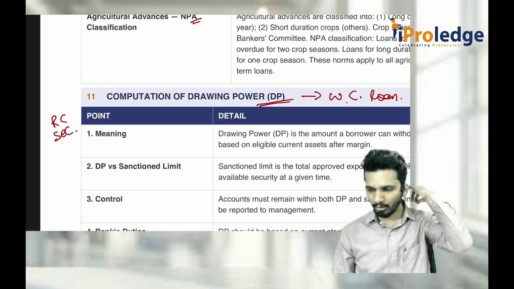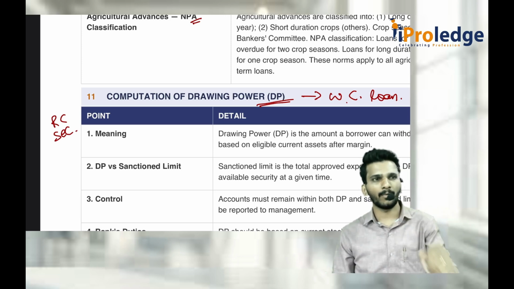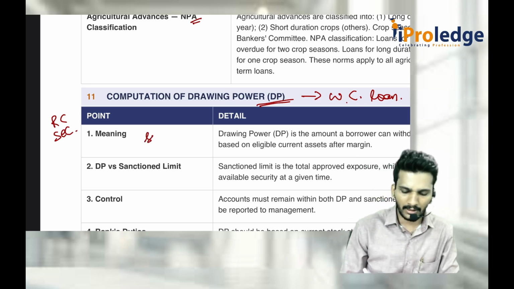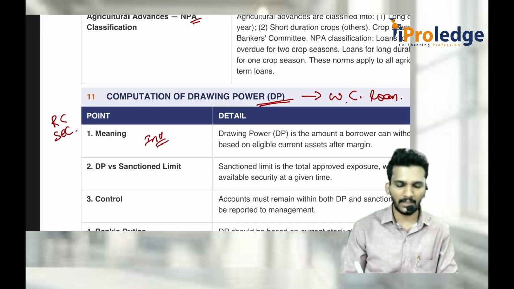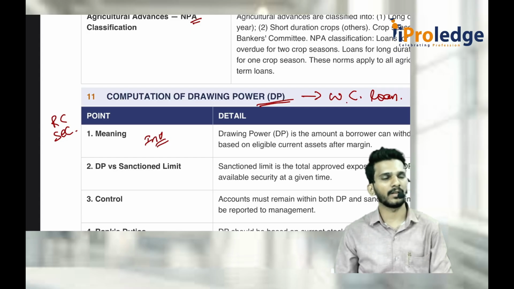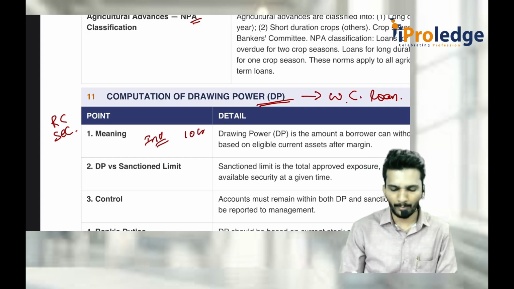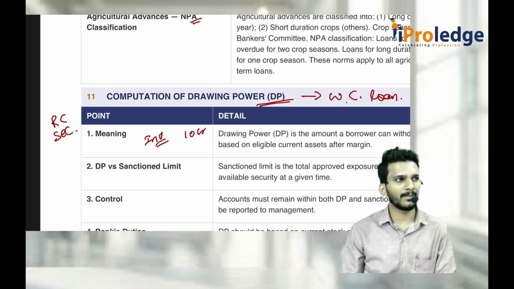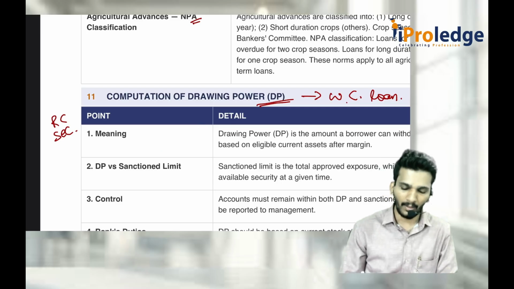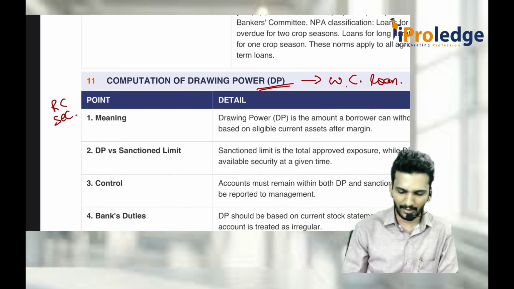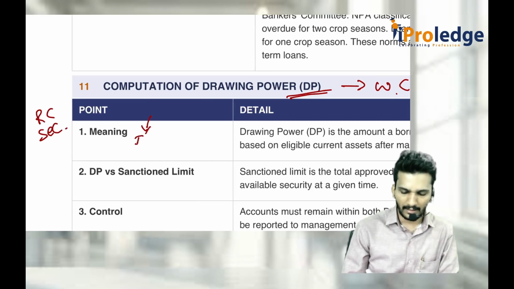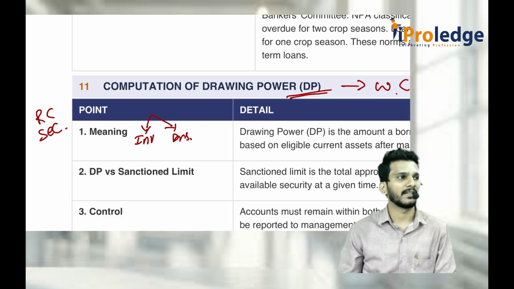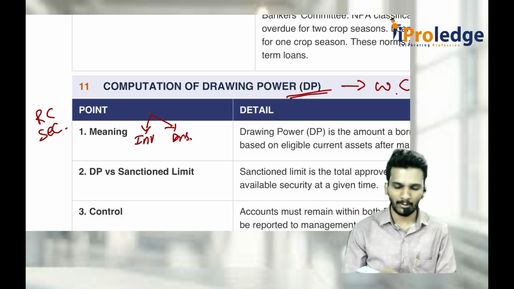Now, how do you compute the drawing power? It depends on how much inventory you have with respect to giving as security. Sir, I have 10 crore rupees of inventory. Now they keep some 20% margin. When I say inventory, what items are considered? For that purpose, inventory is considered, then mainly debtors are considered. Debtors means receivables, trade receivables or accounts receivables are considered.